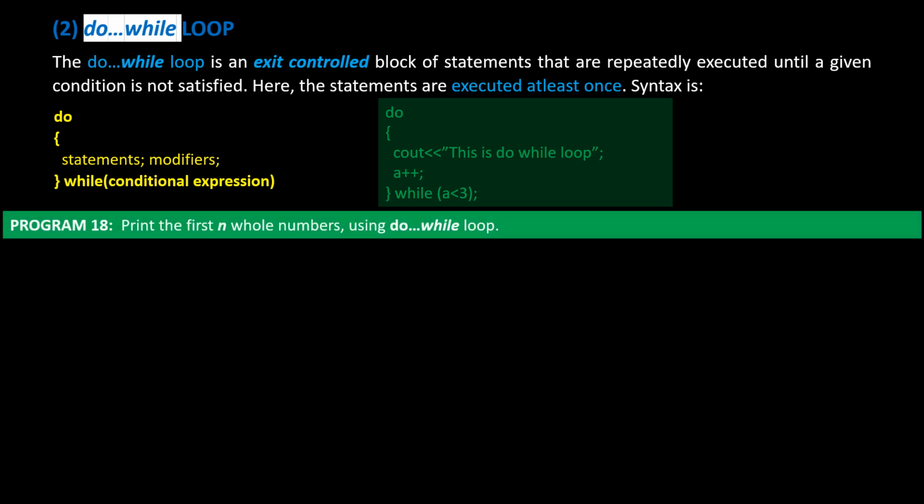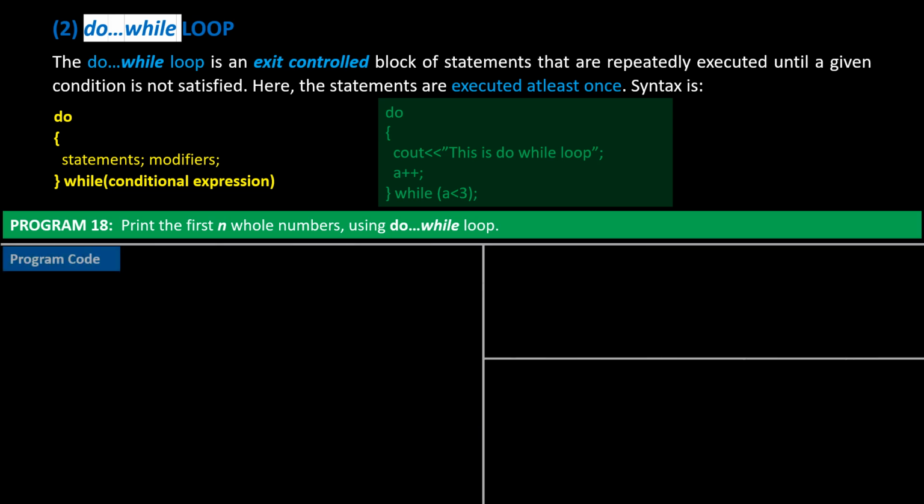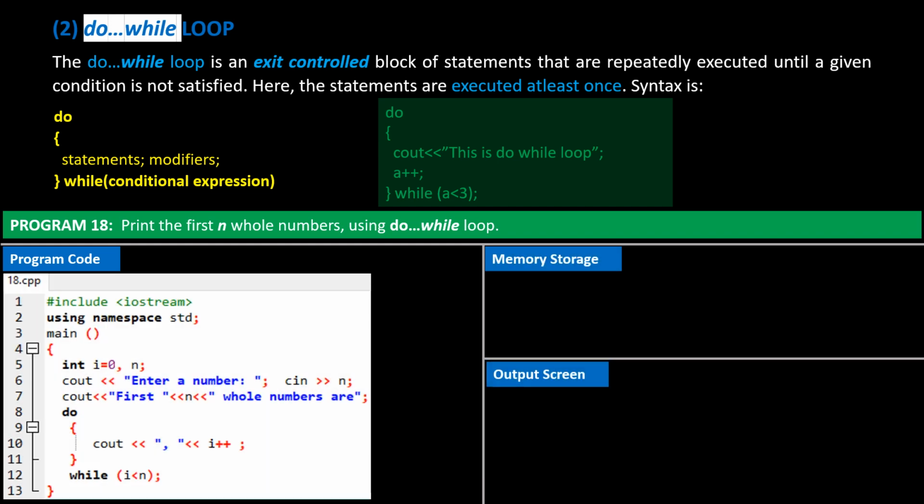In program 18, we will print the first n whole numbers, using the do-while loop. This is the program code. I have saved it as 18.cpp. I declare integer variables i and n. i is assigned value 0.